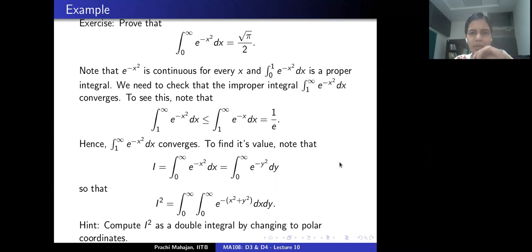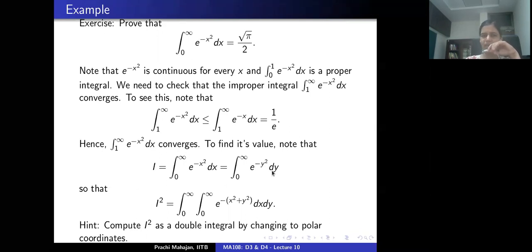And how do I evaluate this? I'm going to write I as the integral from 0 to infinity of exponential minus x squared dx. This is the same as the integral from 0 to infinity of exponential minus y squared dy. I'm just using a different variable of integration, nothing changes.